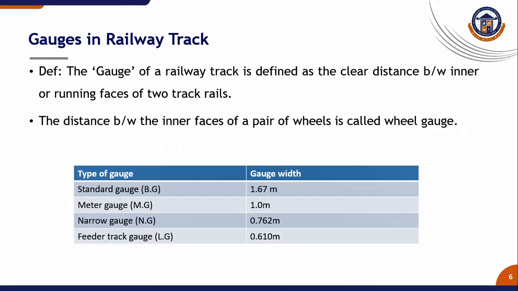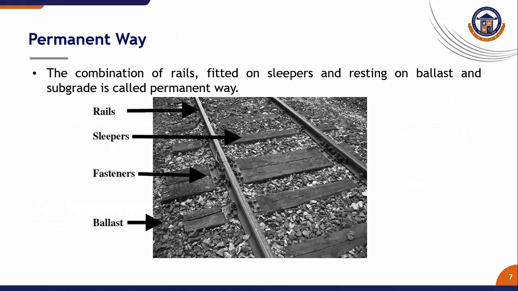Types of gauges: standard gauge, its gauge width is 1.67 meter. Meter gauge, 1 meter. Narrow gauge, 0.6762 meters. Feeder track gauge, 0.61 meter. Permanent way: the combination of rails fitted on sleepers and resting on ballast and subgrade is called permanent way.